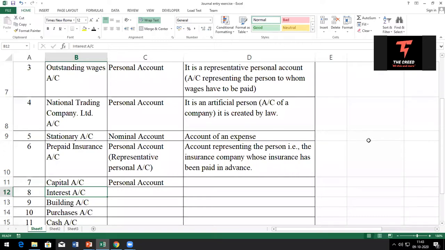I'll tell you what is interest. For example, you are taking a bank loan. Once you take a bank loan, you have to pay interest to the bank every year, every month. That account is this.